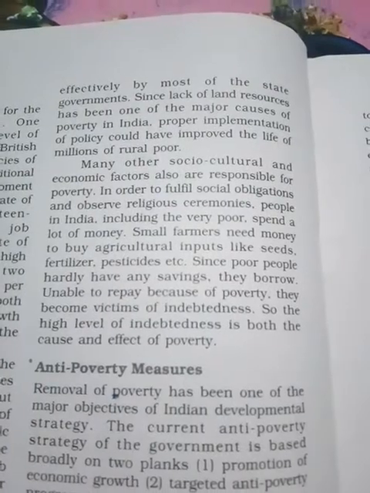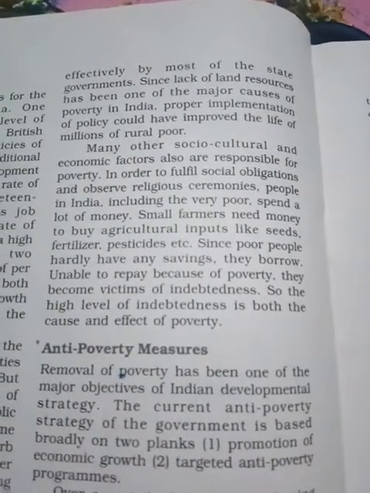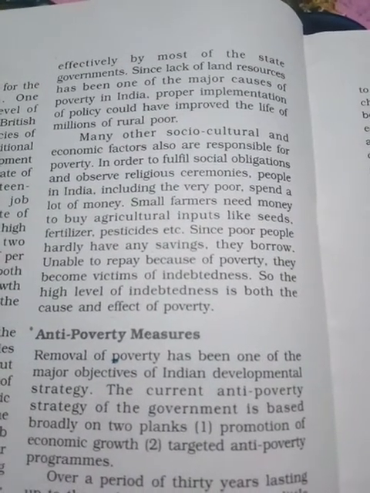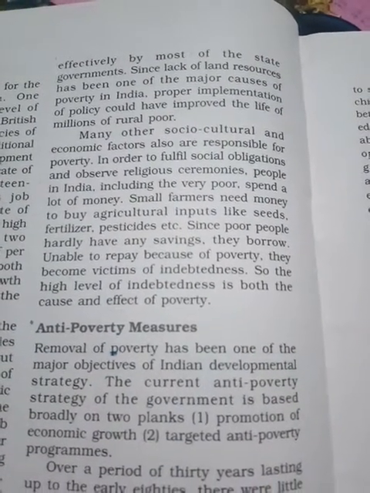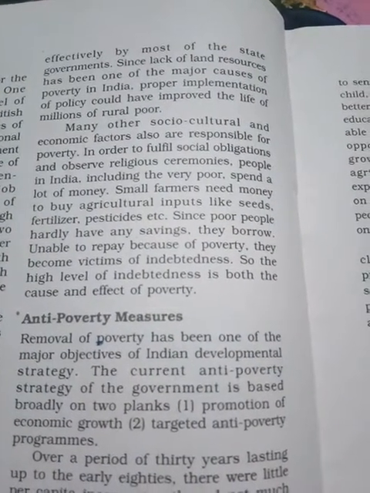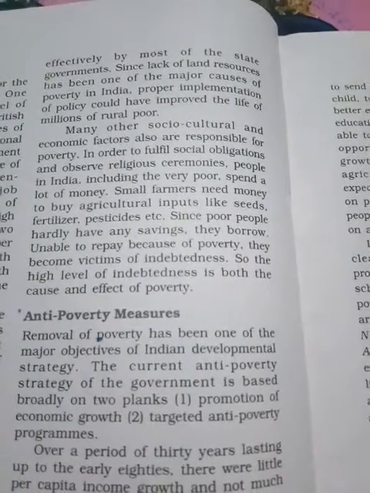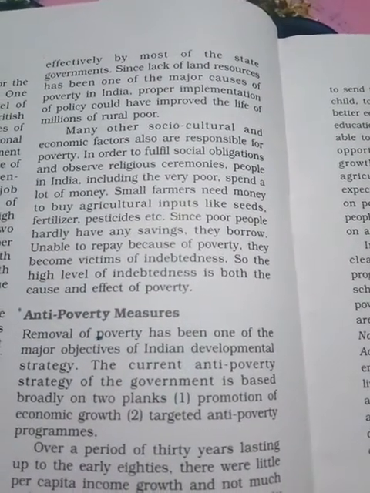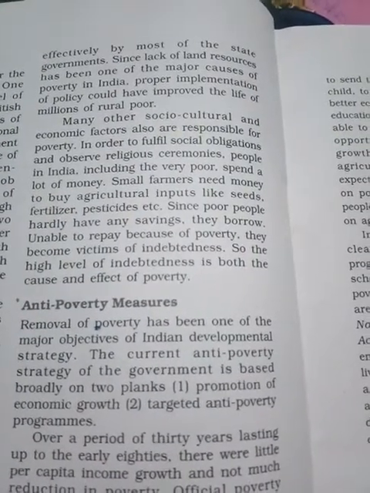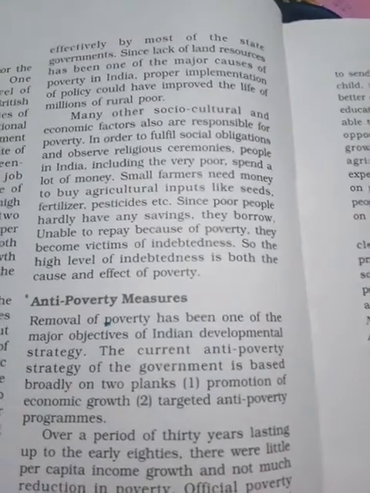Many other socio-cultural and economic factors are also responsible for poverty. In order to fulfill social obligations and observe religious ceremonies, people in India, including the very poor, spend a lot of money. Small farmers need to buy agricultural inputs such as fertilizers and pesticides. Since poor people hardly have any savings, they borrow, and are unable to repay, so they remain below the poverty line. Look here.